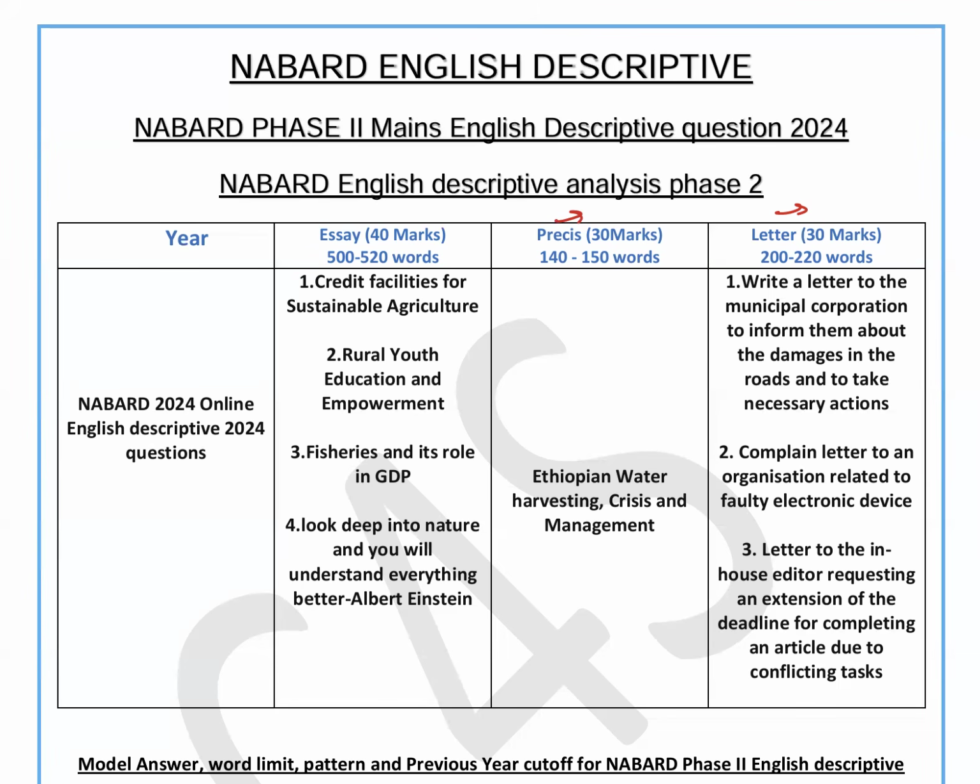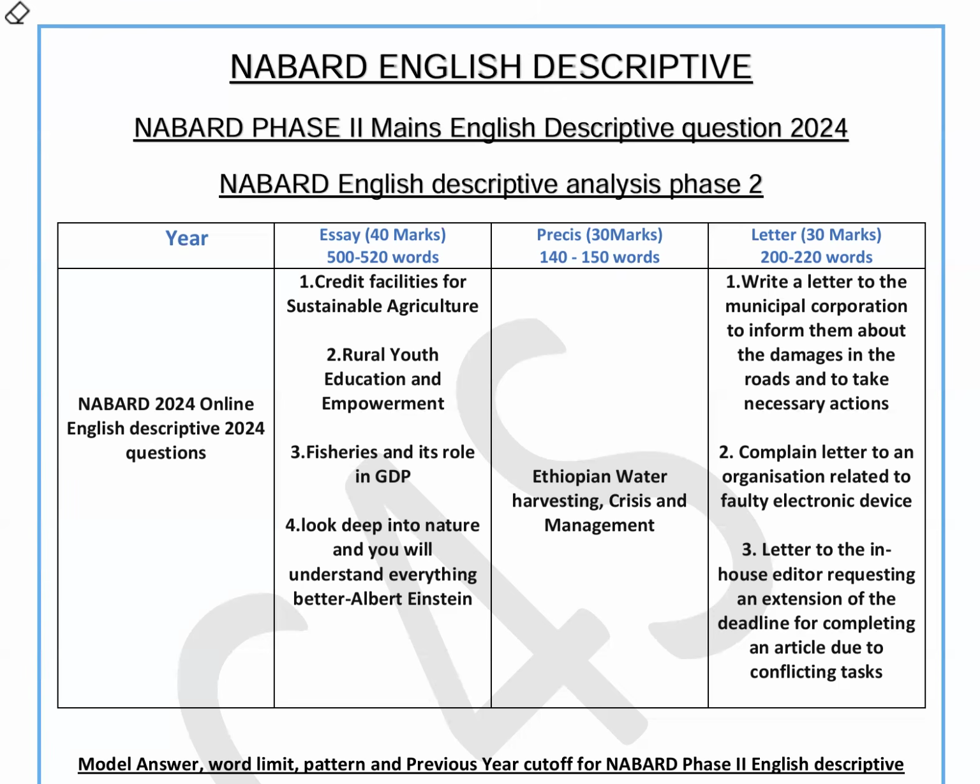Once you read it, you will understand. The paragraph of the precis was not related to economy, banking or finance, which would be difficult to understand. It was very easy, related to the Ethiopian water harvesting crisis. Then the letter, the same type of question that they asked in 21, 22, and 23. A letter to the municipal corporation, or a complaint letter about faulty electronic devices. This letter keeps appearing, so there is nothing new in the letter also.